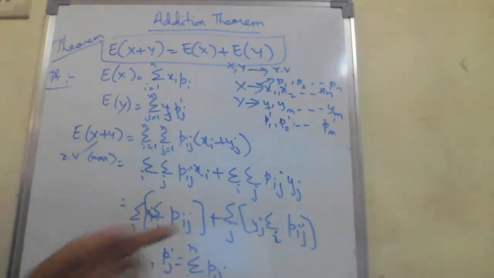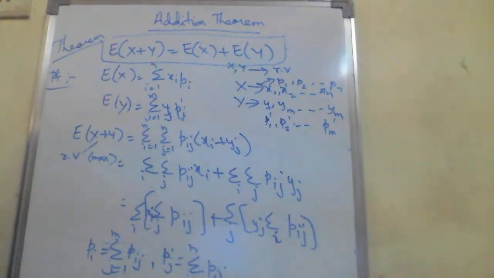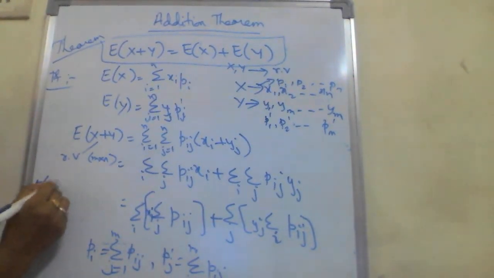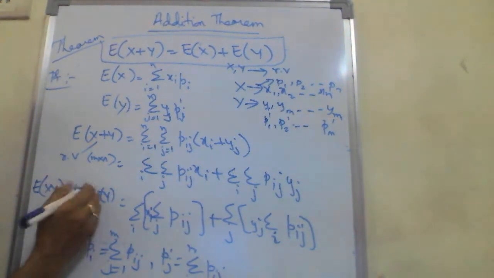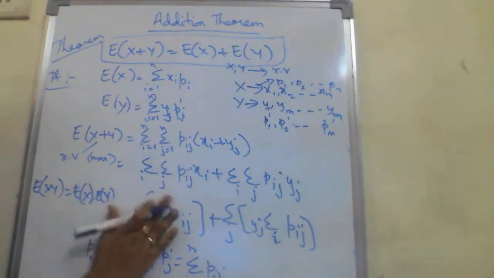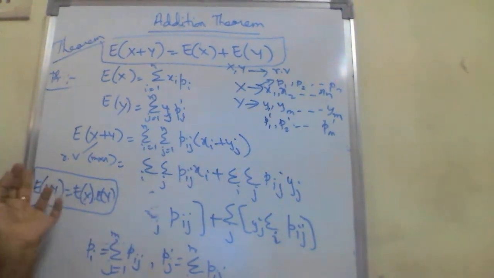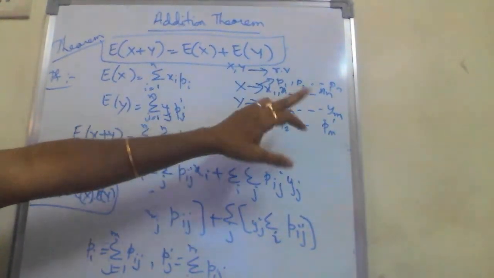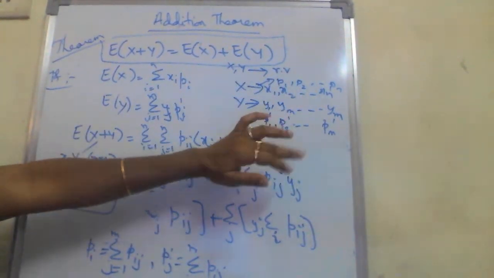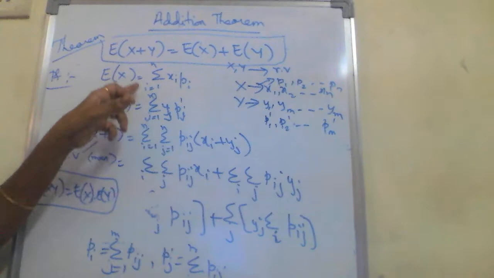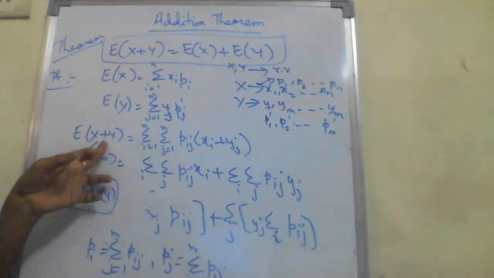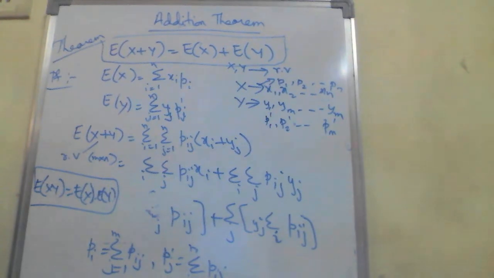This is for a discrete random variable. Similarly the multiplication theorem is represented as E of xy equals E of x into E of y. Same way you assume x1, x2 to xn have probabilities p1, p2 to pn, and y assumes y1, y2 to ym with the corresponding probabilities. You take E of x and E of y, but here you use multiplication and then simplify. Very simple. I'll send you the notes.